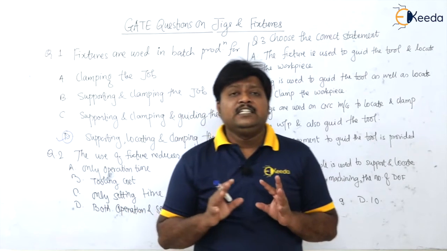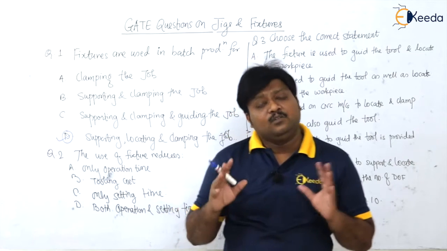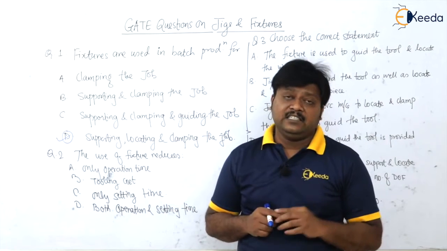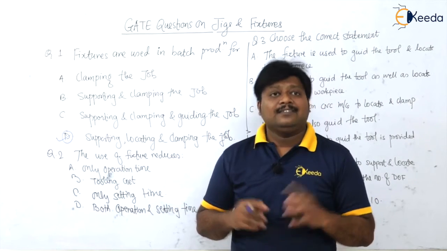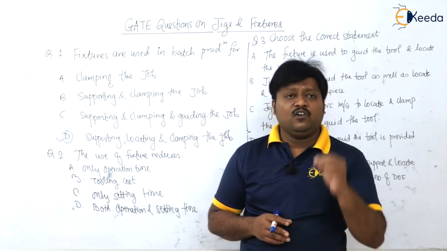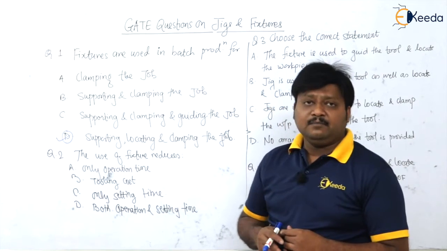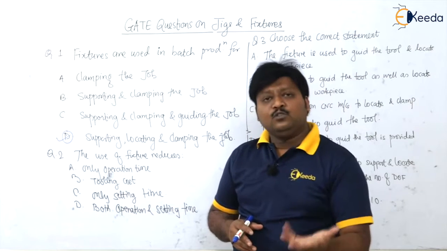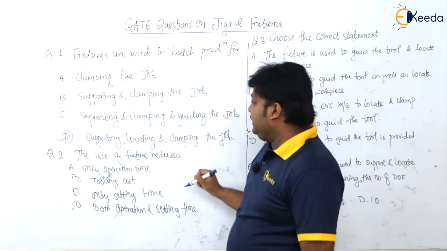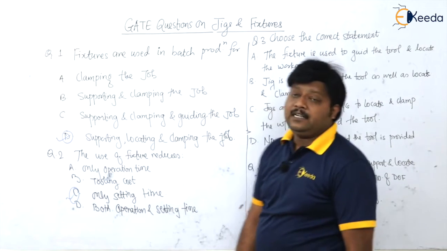Operation time can never change; it remains as much as is required for the machining operation. But when you use fixtures or jigs, for example in setting, the setup time comes down, so the production time goes down and productivity keeps increasing. Yes or no? So fixtures reduce only the setup or setting time. That is the correct answer.